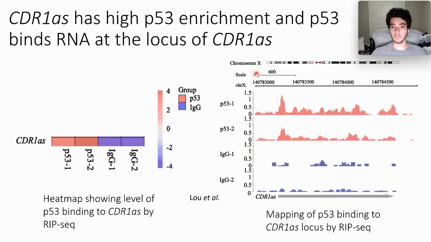Similarly, when we look at CDR1AS's place in the chromosome X, we see P53 binds to CDR1AS in its chromosomal area very highly as compared to IgG, which does not bind very highly at all to its locus.